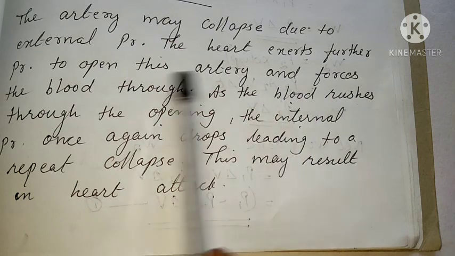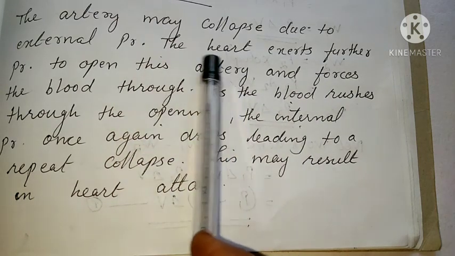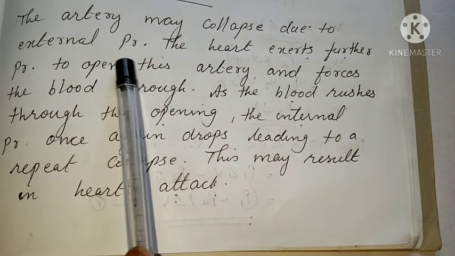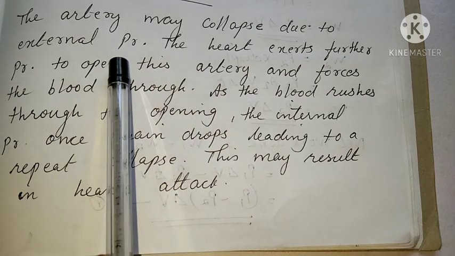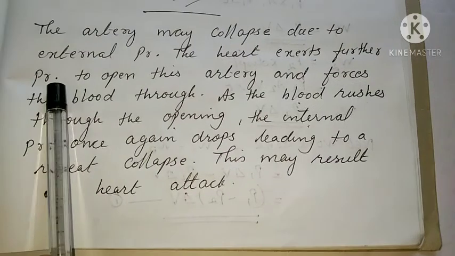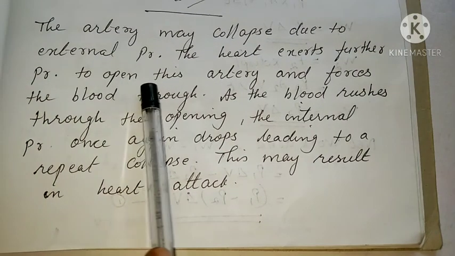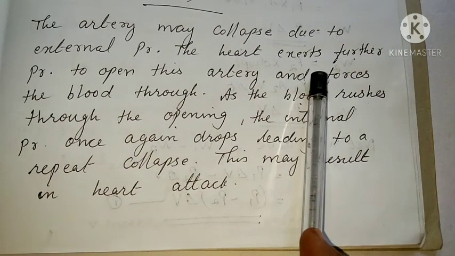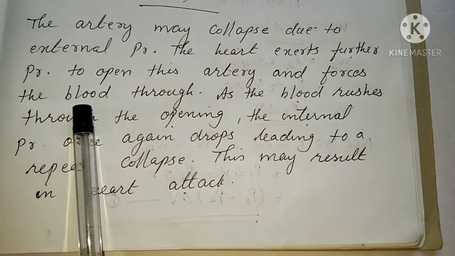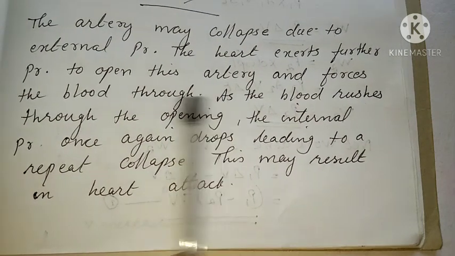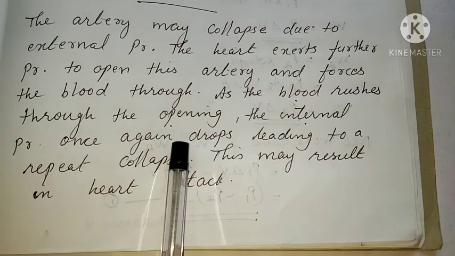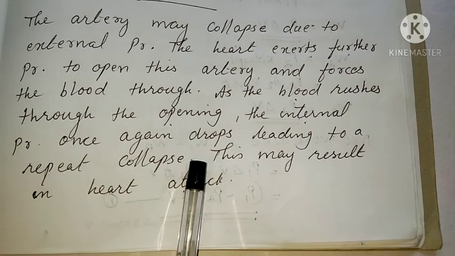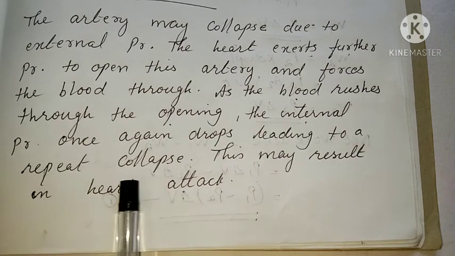So due to the external pressure, the artery may collapse. That is, inside pressure decreases and the pressure outside the artery increases, so the artery may collapse. The heart exerts further pressure to open this artery and forces the blood through. As the blood rushes through the opening, the internal pressure once again drops, leading to a repeat collapse.